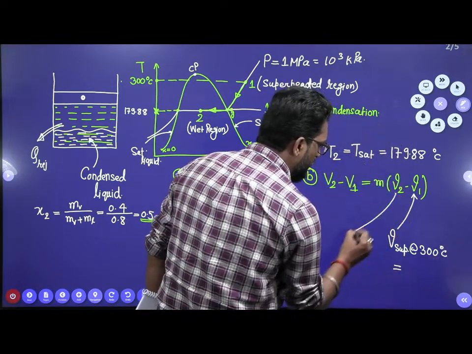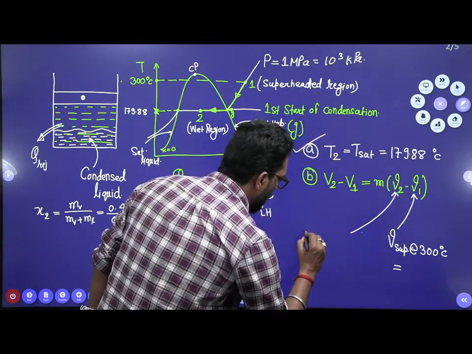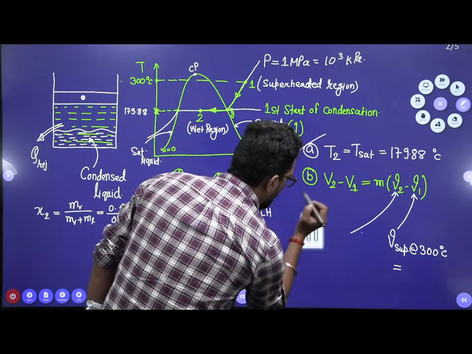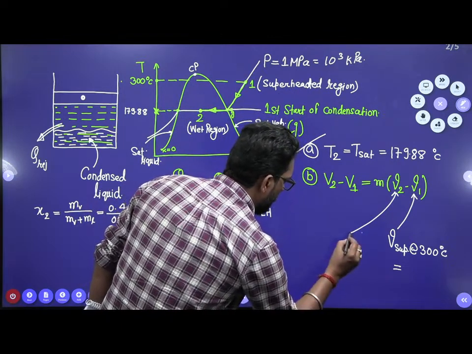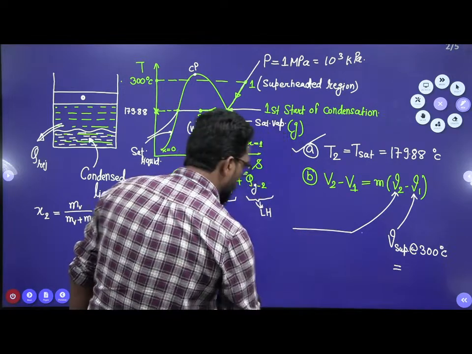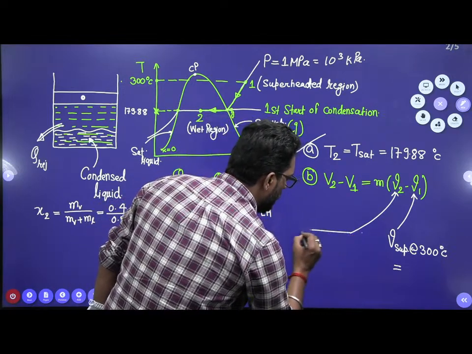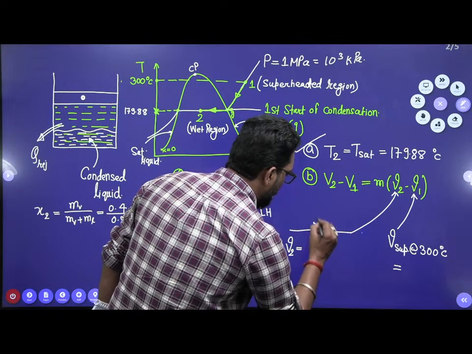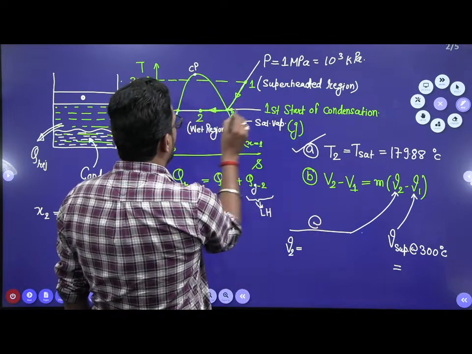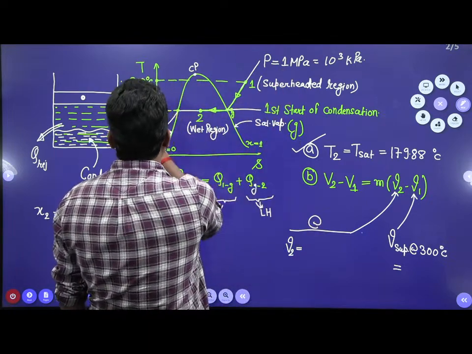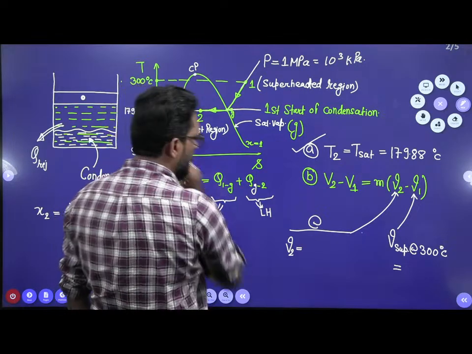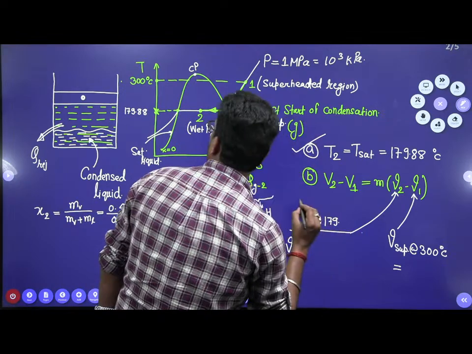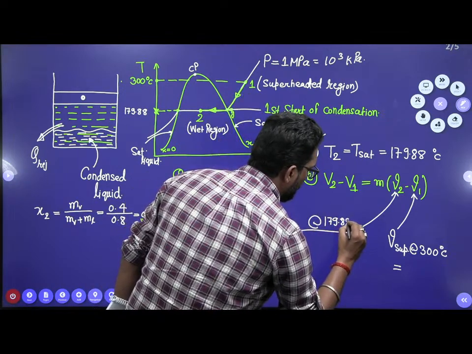And this V2 is what? This V2 is at which pressure? 1 megapascal and 179.88 degrees centigrade.